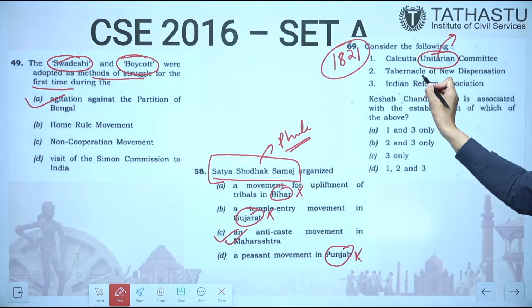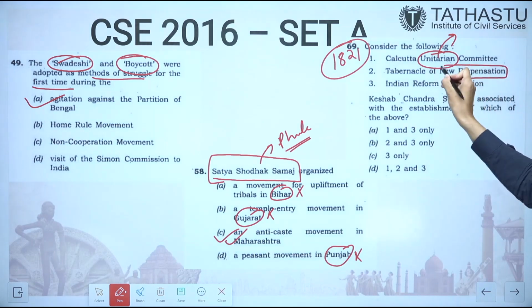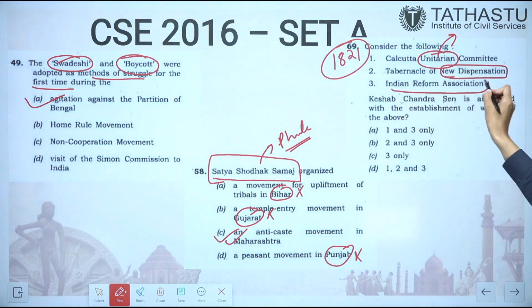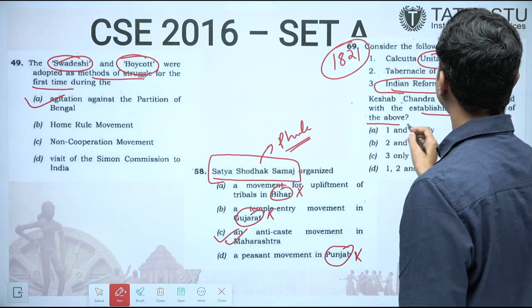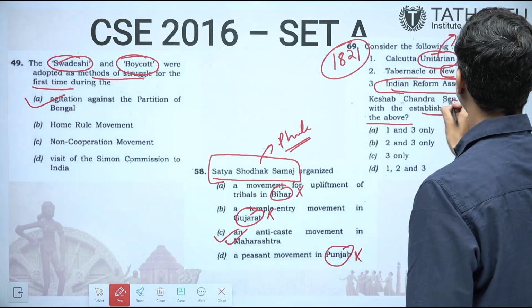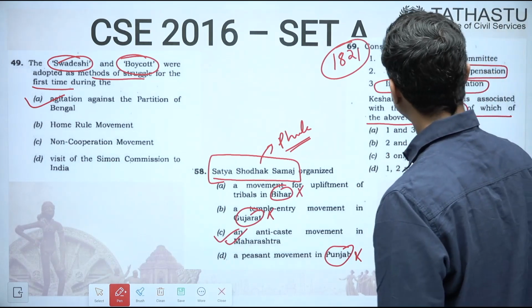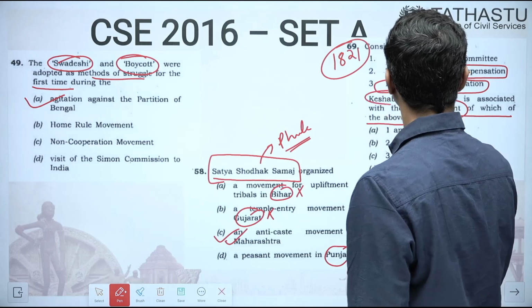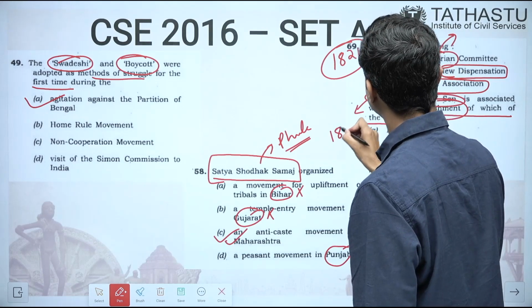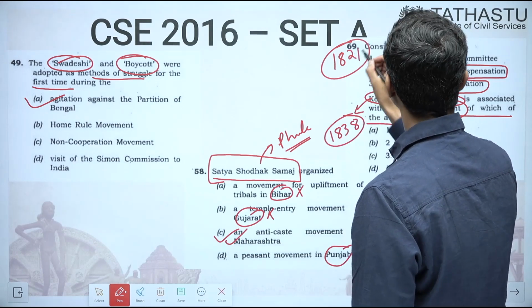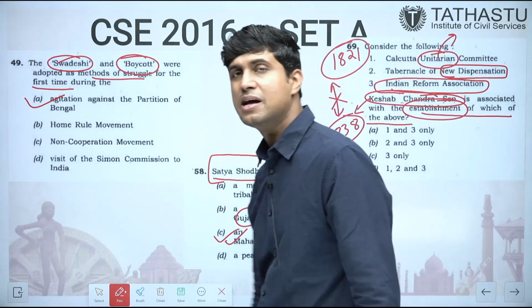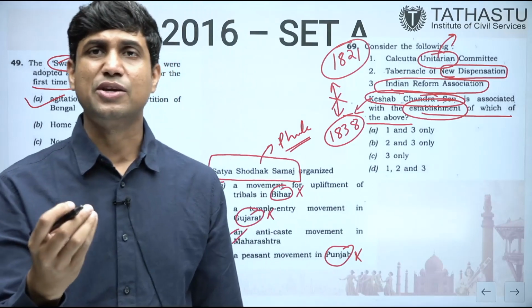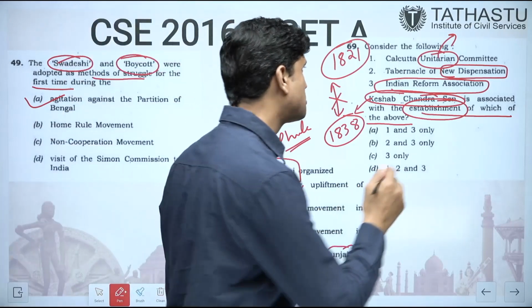So next is Tabernacle of New Dispensation, and next is Indian Reform Association. Question is, Keshav Chandra Sen is associated with establishment of which of the following? It is talking about the establishment. You just imagine, Keshav Chandra Sen was himself born in 1838 and Calcutta Unitarian Committee was formed in 1821. So he can never be associated with establishment of Calcutta Unitarian Committee. The next 2 options are correct.